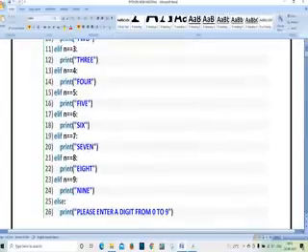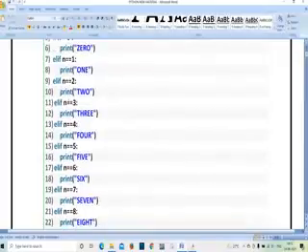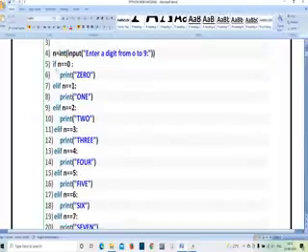Why? Because it has to check which condition is going to satisfy our given input, starting from condition number 1. Here n is equal to int of input, meaning whatever you enter should be of integer data type, and you enter digits from 0 to 9. If n equals 0, print 0.